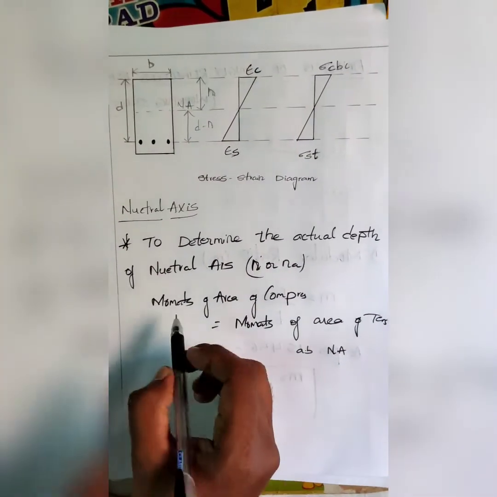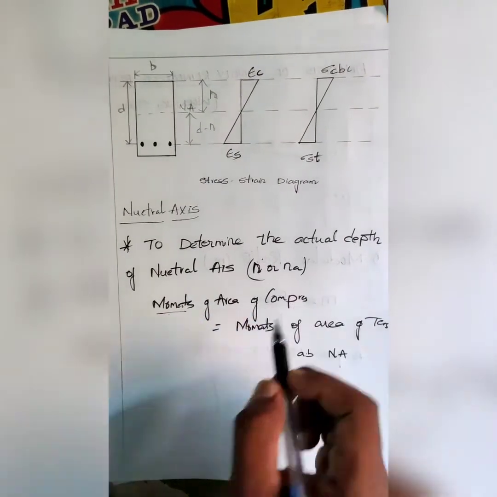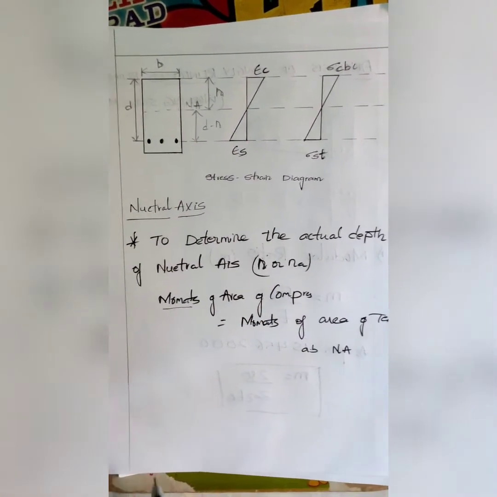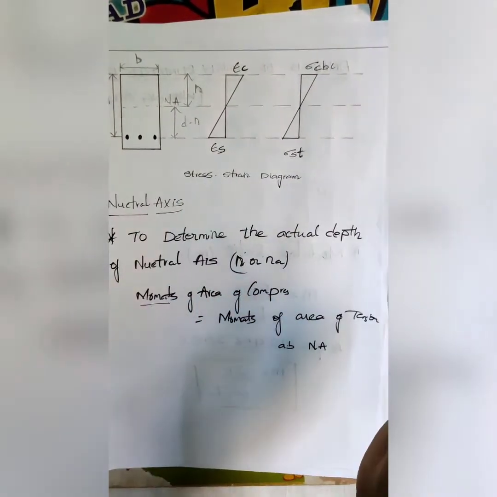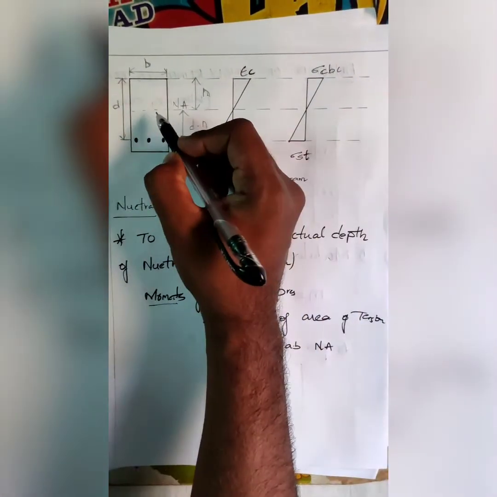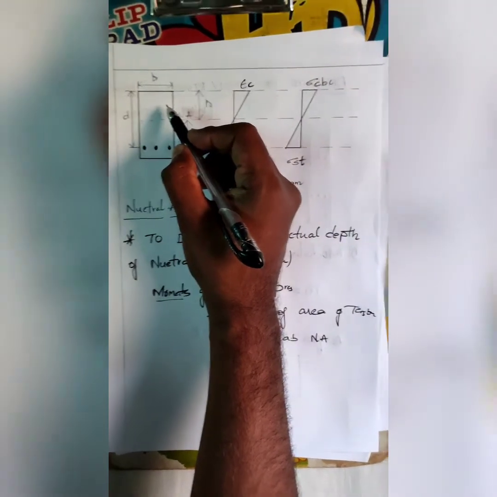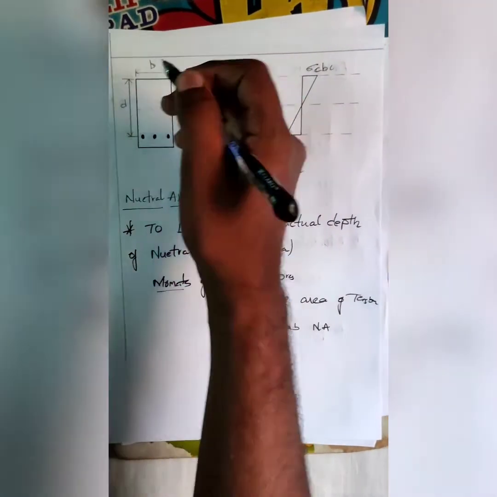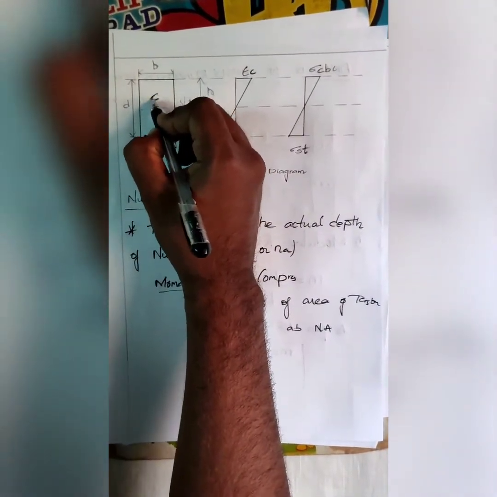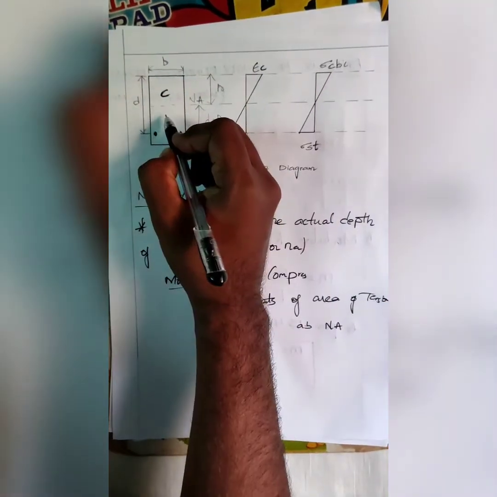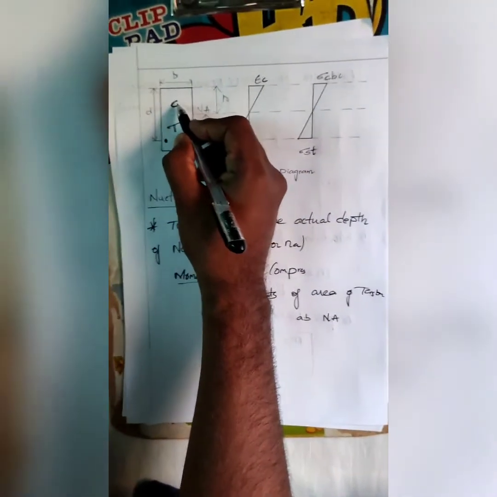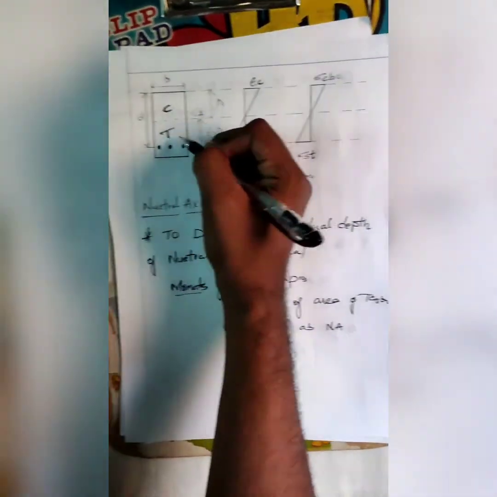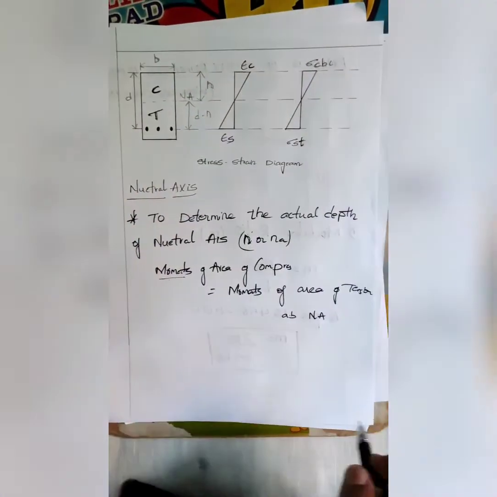One more important point: the compression is taken by the concrete in the portion above the neutral axis, and the tension is taken by the reinforcement steel.